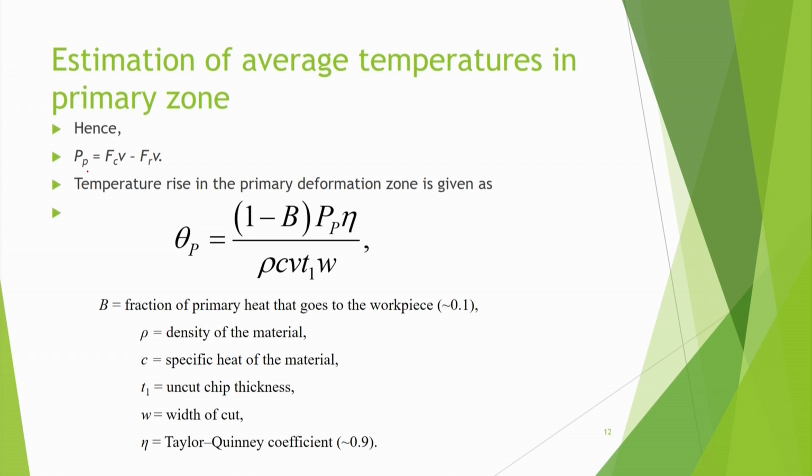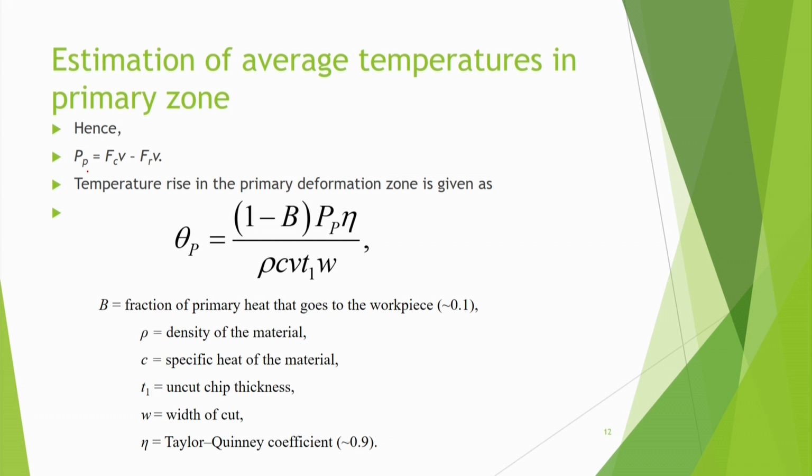So the temperature rise in the primary deformation zone is given as this. Theta p will have the factor 1 minus beta, because beta is the fraction of primary heat that goes to the workpiece. Say beta may be 0.1. That means 0.9 will go into the chip. So 0.9 into Pp into eta. Eta is the Taylor-Quinney coefficient. This may also be 0.9.